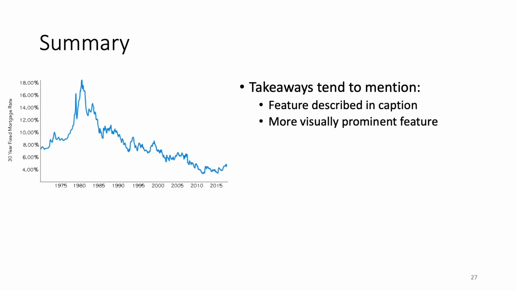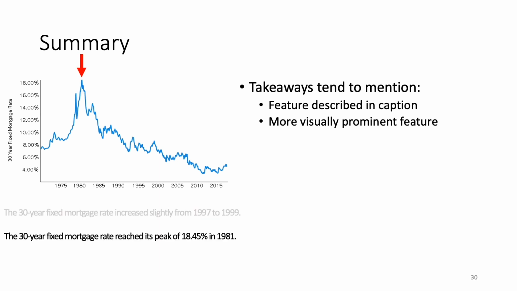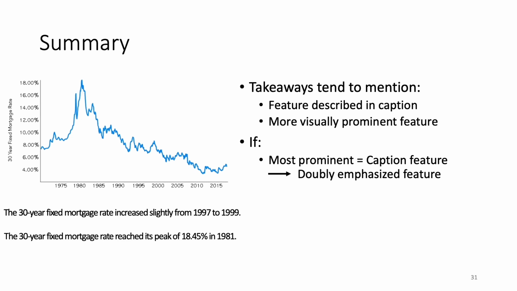In summary, takeaways tend to mention the feature describing the caption and more visually prominent chart features. So in our initial chart, people have the tendency to take away from the prominent peak. The first caption would make it more likely for readers to take away from the non-prominent increase it describes. And the second caption makes it more likely for readers to take away from the peak it describes. So if the caption describes the most prominent feature, it induces readers to take away from the feature doubly emphasized by the chart and the caption.